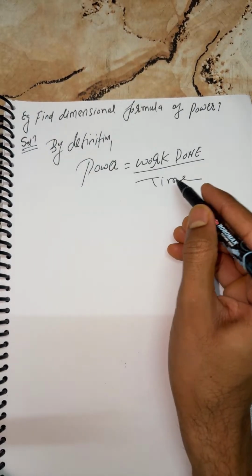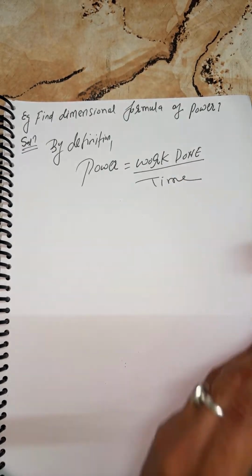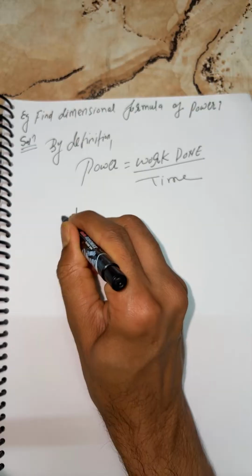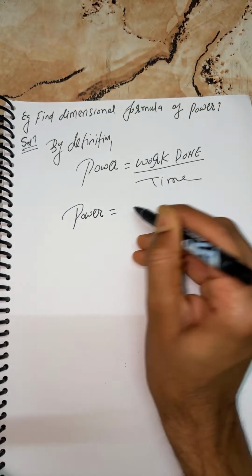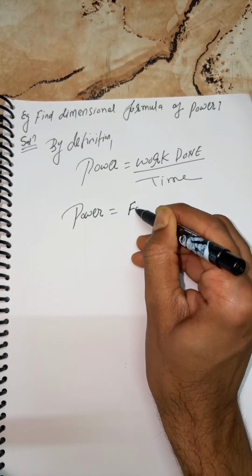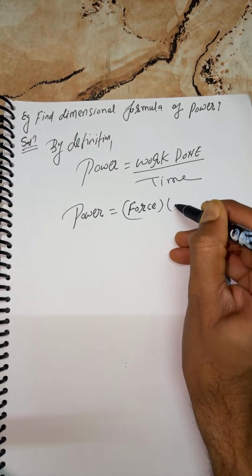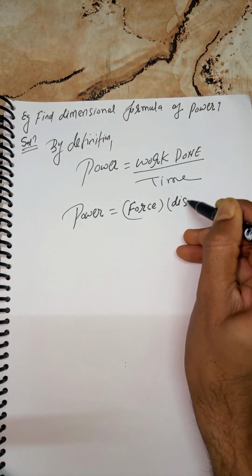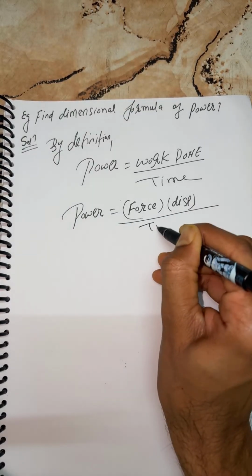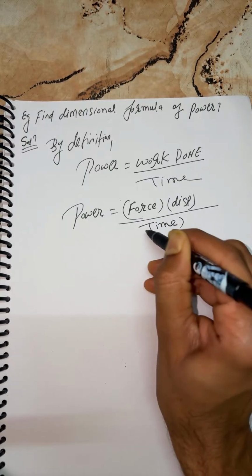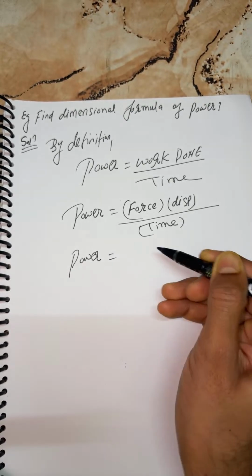Students, we have just done the SI unit as well as the dimensional formula. I'll write it, and you can also write it more times. Work done is force into displacement, upon time. So you can write power.